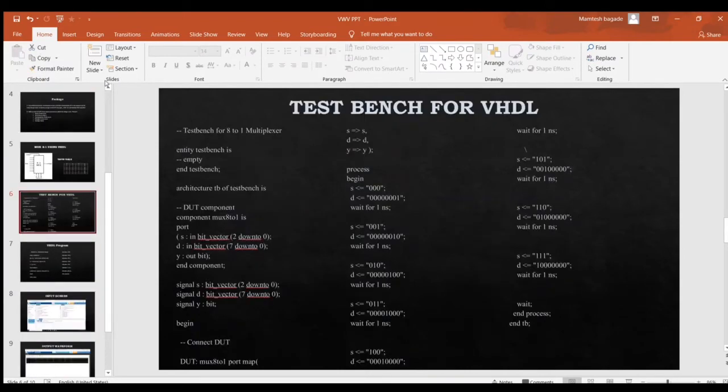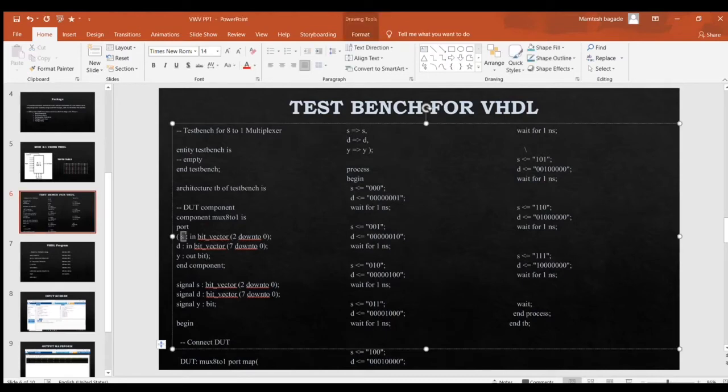So here is the test bench program for 8:1 MUX. As you see, there is a 3-line code program. Therefore, we have S as select line, D as input line, and Y as output line, and this is the whole program.